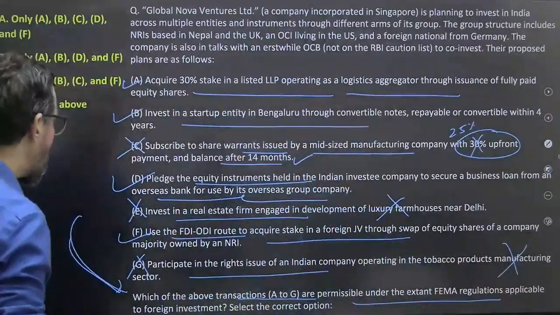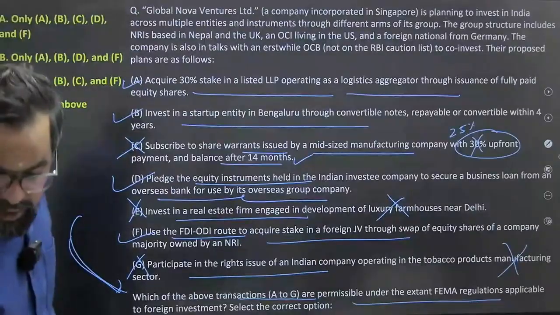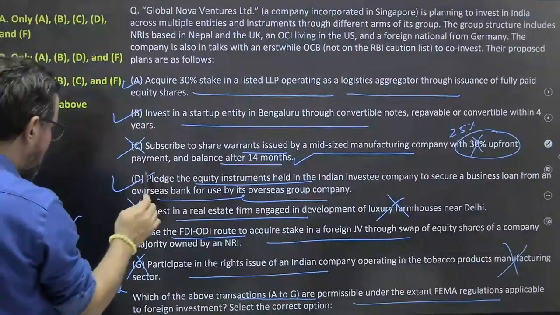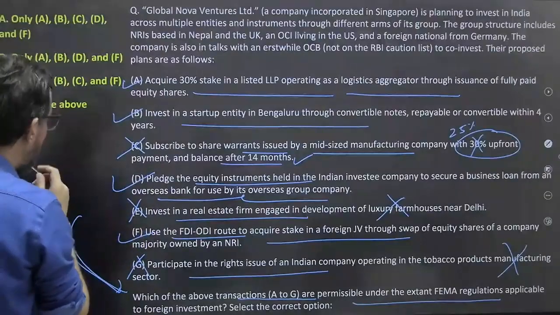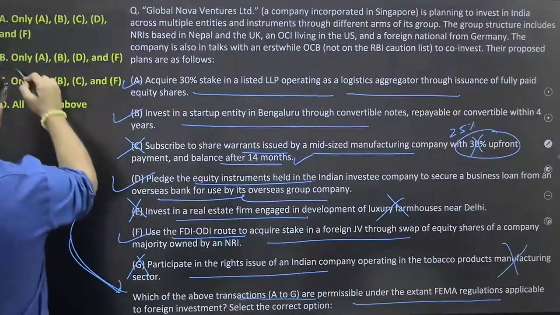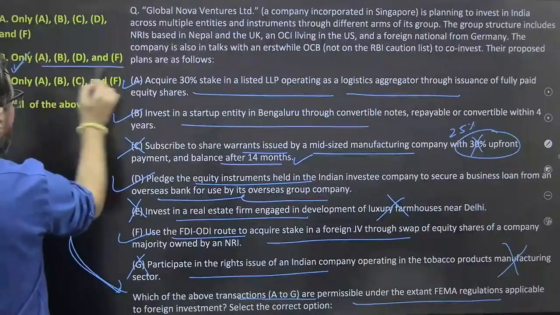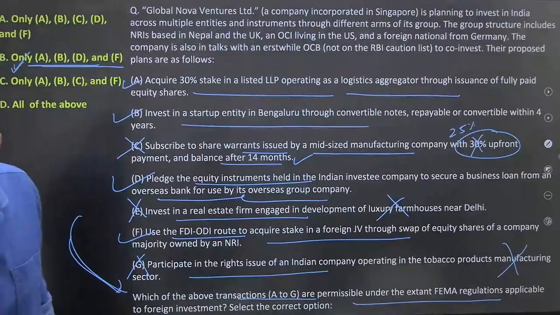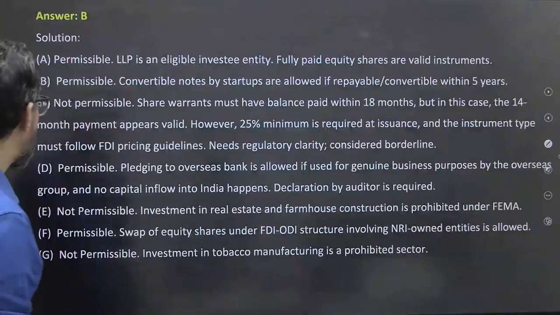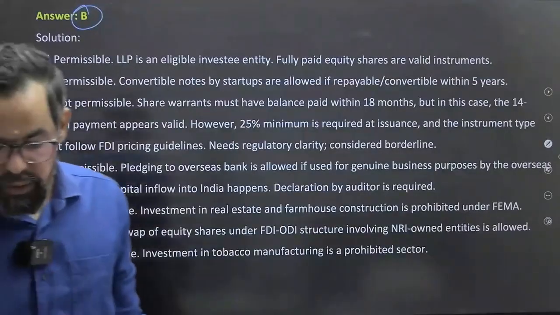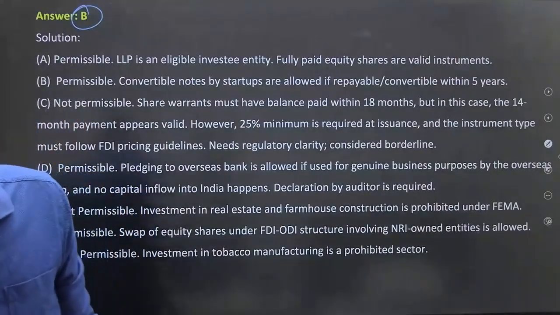So what is the right answer? A, B, D, F. A, B, D, F means B should be the right answer for this particular one. Okay? Correct? B will be the right answer for this particular one. Others are like these limits. Okay? So with one question you will be able to recall everything.